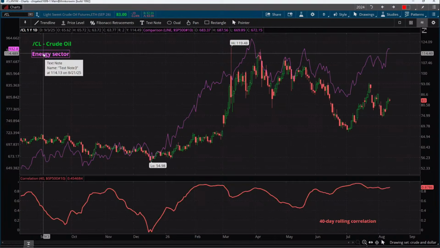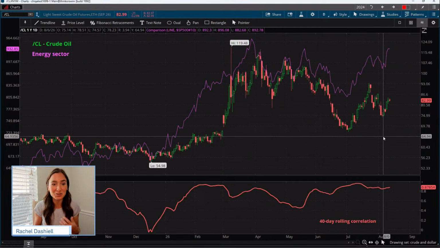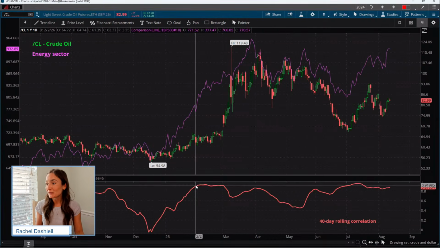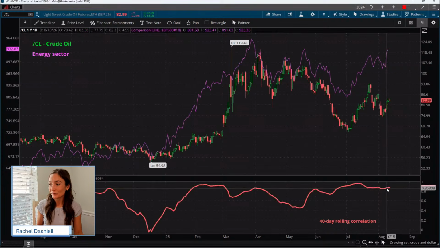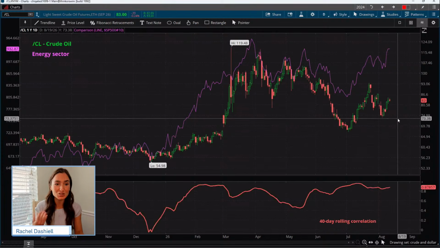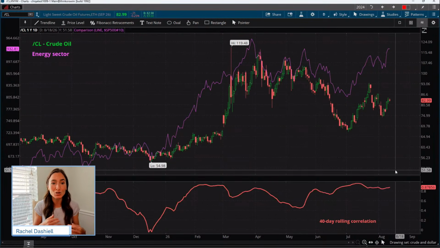So there has been a little short-term strength here, which, as you can see with the correlation and comparison line to the overall energy sector, these two have pretty much traded in quite a tandem for the majority of this past year. So that 40-day rolling correlation, or that 2-month correlation, is in a strong positive state there. So you can see just the influence that crude oil prices are having on that energy sector.